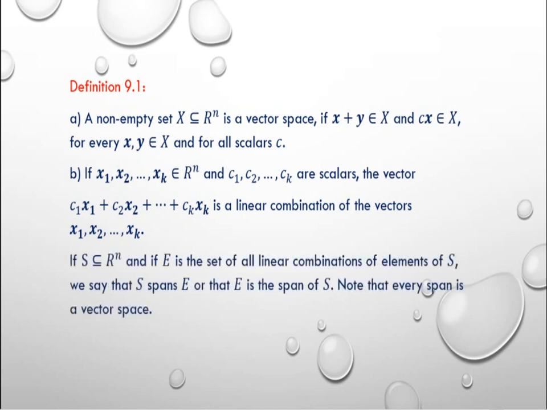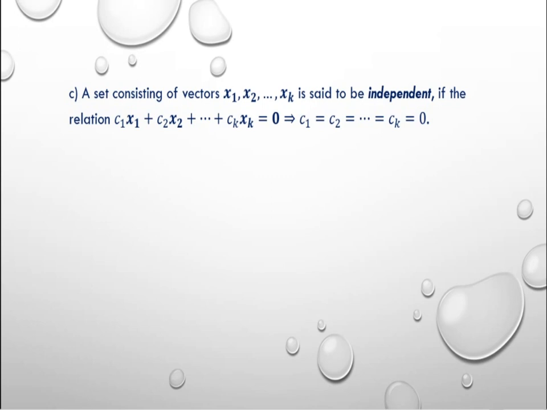If S is a subset of Rn and if E is the set of all linear combinations of elements of S, we say that S spans E or E is the span of S. That is, if every member of E can be expressed as a linear combination of vectors in S, then we say that S spans E. Note that every span is a vector space. The proof is trivial.